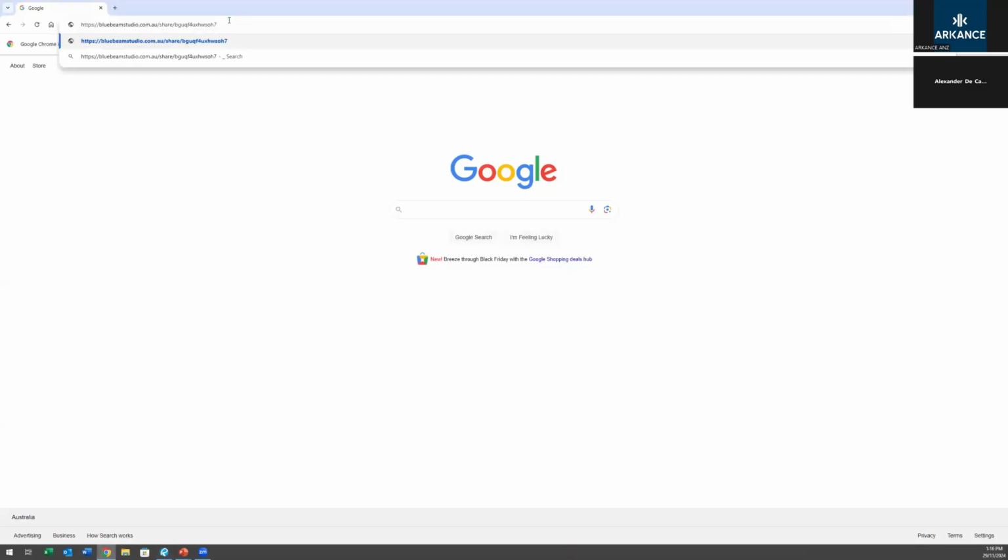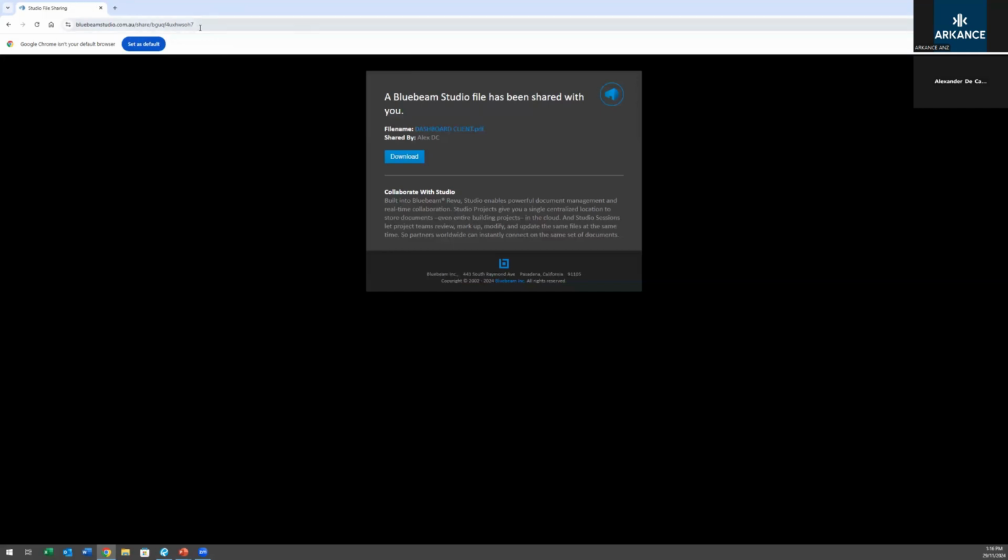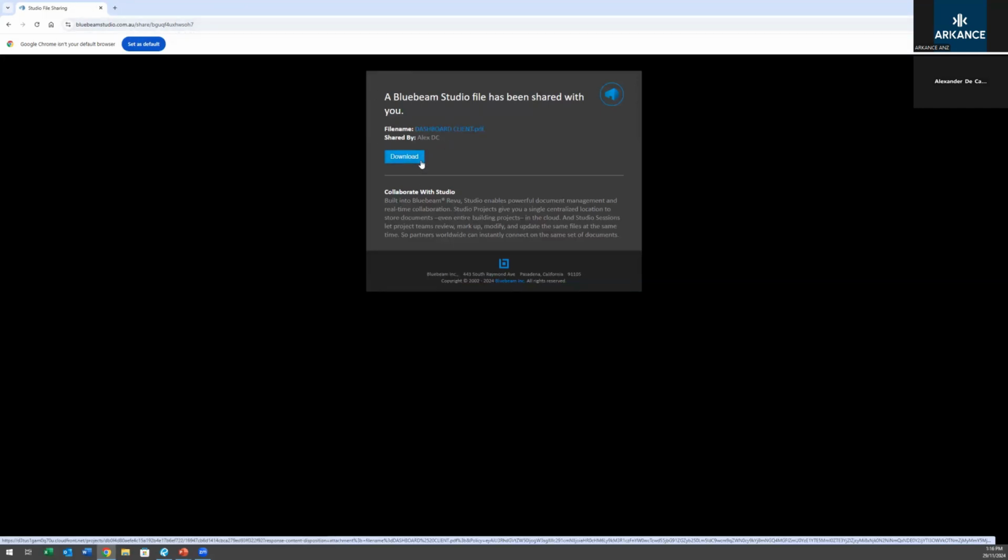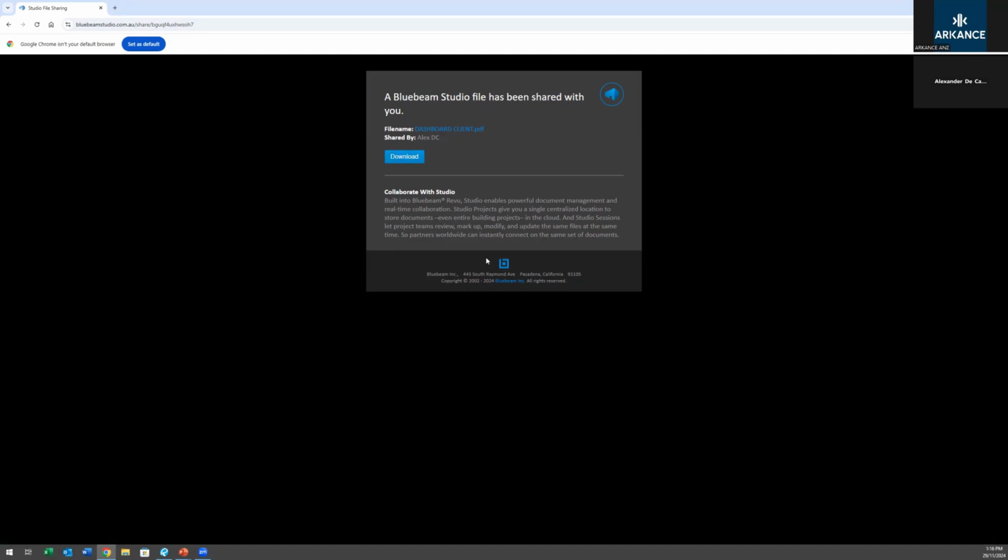email. Put it in an email, and the client or whoever can put that link in Google. It produces just a download button straight away so they can download that file without having to have Bluebeam themselves. So it's nice and handy.